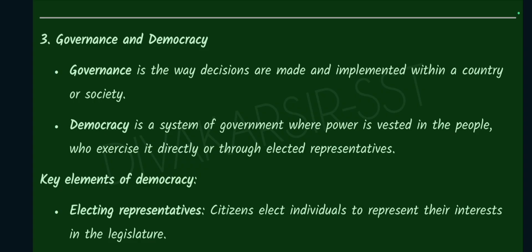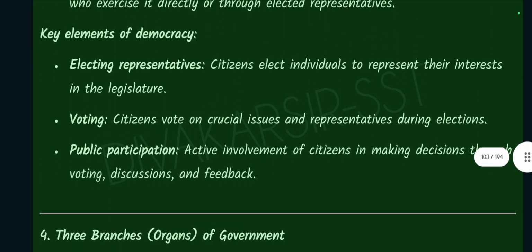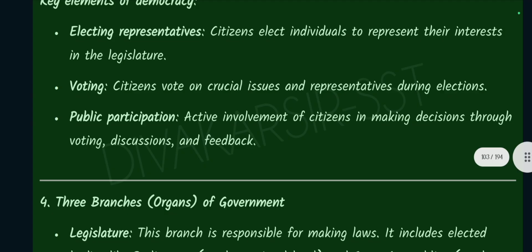Key elements of democracy: electing representatives. Citizens elect individuals to represent their interest in the legislature. Voting. Citizens vote on crucial issues and representatives during elections. Public participation. Active involvement of citizens in making decisions through voting, discussions, and feedback.